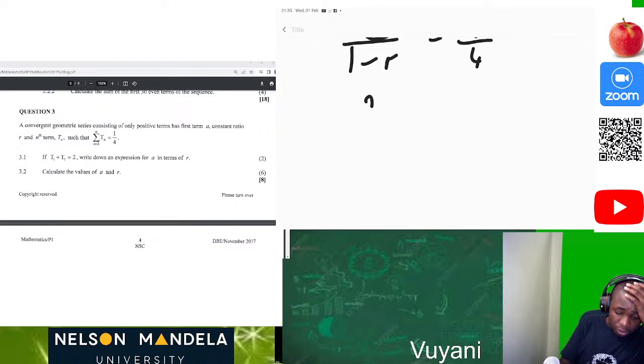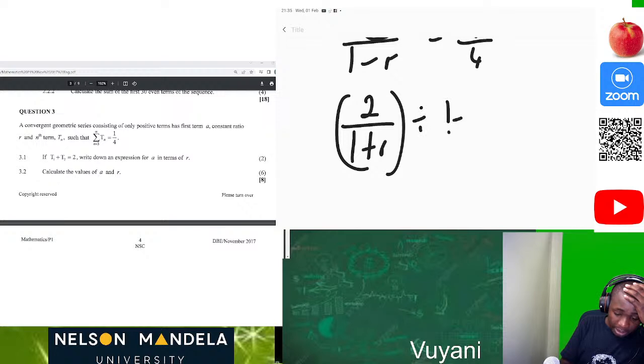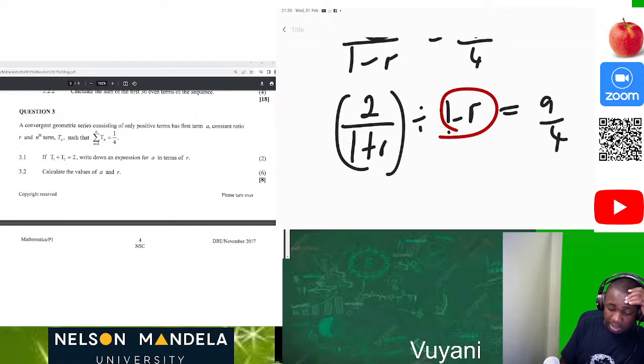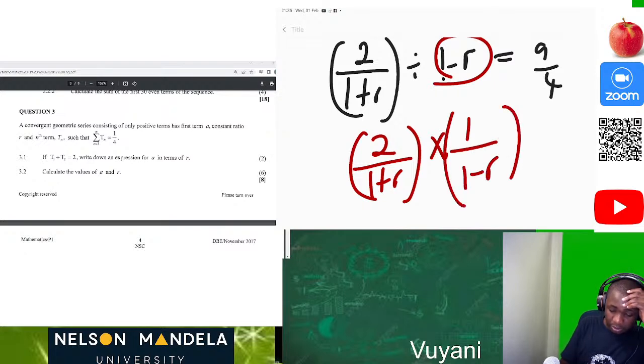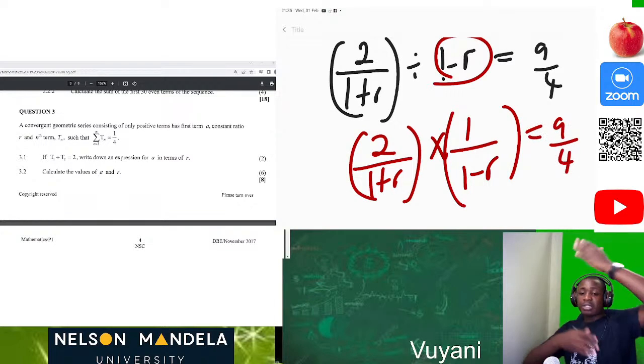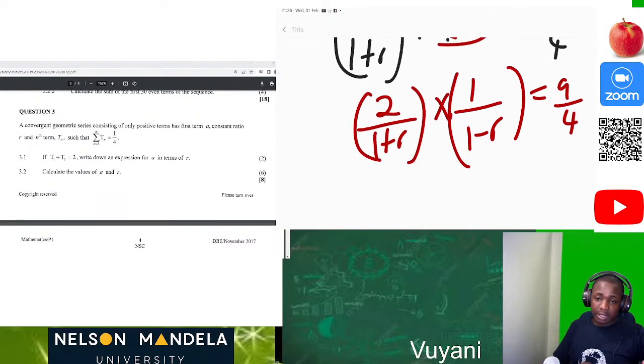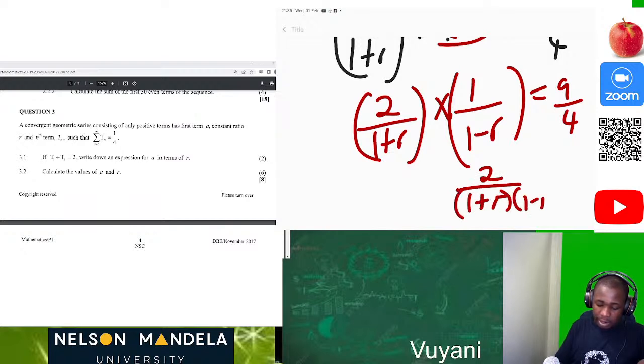So 2 over 1 plus r, divided by 1 minus r, is the same as 9 over 4. But if we are dividing, this is just the same as 2 over 1 plus r times 1 over 1 minus r, equal to 9 over 4, because we just reciprocate since we are dividing. Then now we have 2 over (1 plus r)(1 minus r) equal to 9 over 4.